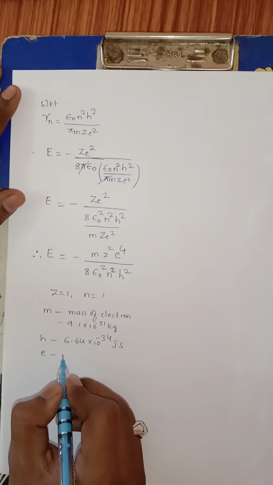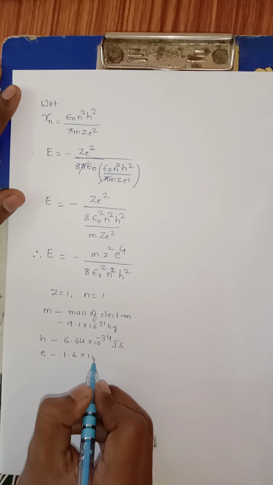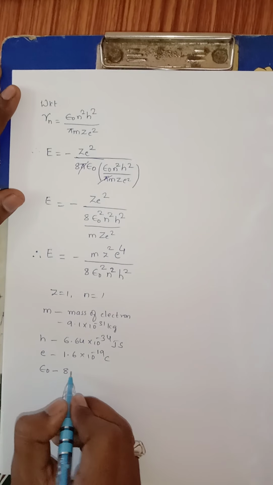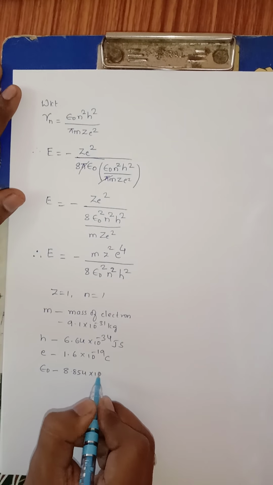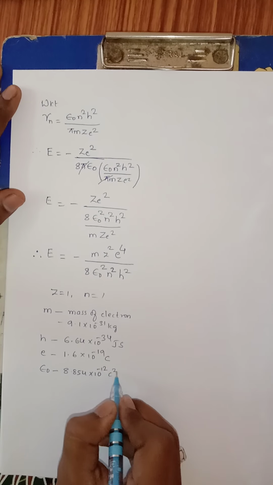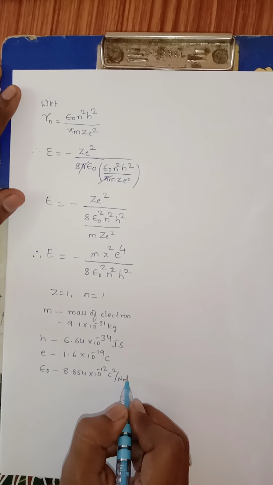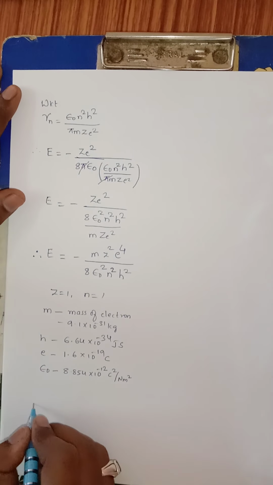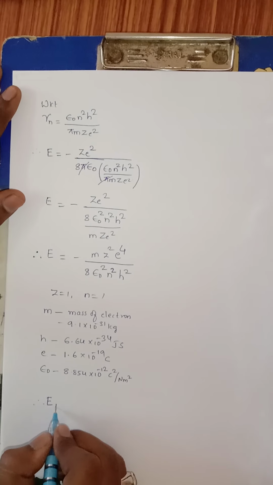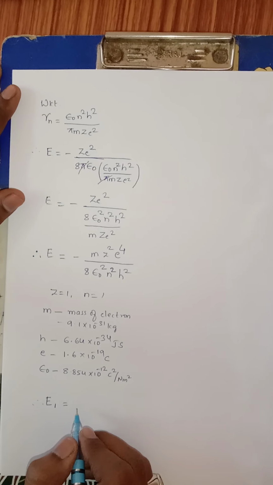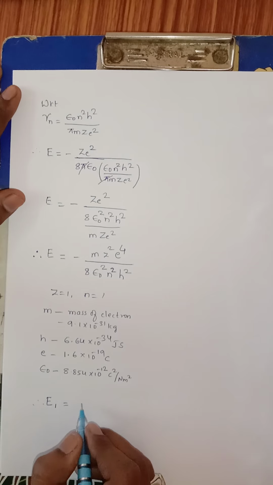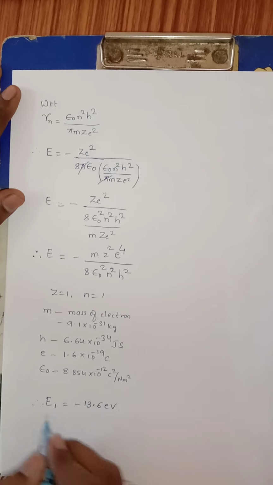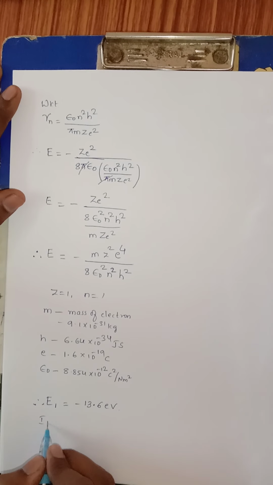Similarly, what is the charge of an electron? 1.6 into 10 to the power of minus 19 coulombs. Correct? The absolute permittivity value is 8.854 into 10 to the power of minus 12 coulomb square per newton meter square. Right? When you substitute all these values in this equation, we get the energy in the first orbit of the hydrogen atom equal to minus 13.6 electron volt.